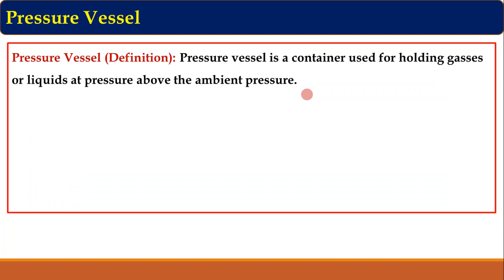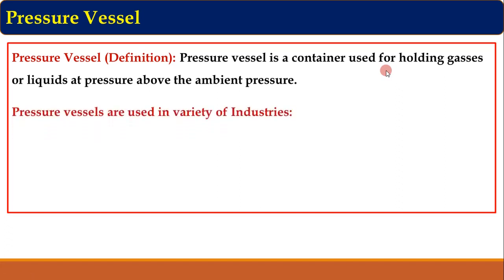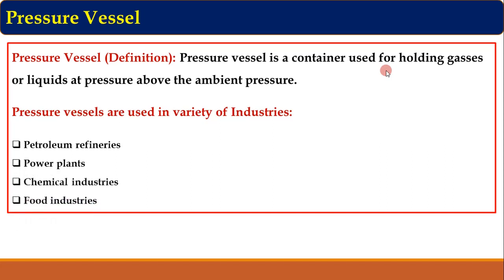So first, pressure vessel. Definition of pressure vessel: a pressure vessel is a container used for holding gases or liquids at pressure above the ambient pressure. So it is a container which stores fluids at pressure above ambient pressure. Pressure vessels are used in a variety of industries, for example, petroleum refineries, power plants, chemical industries, and food industries. So these are the applications of pressure vessel.